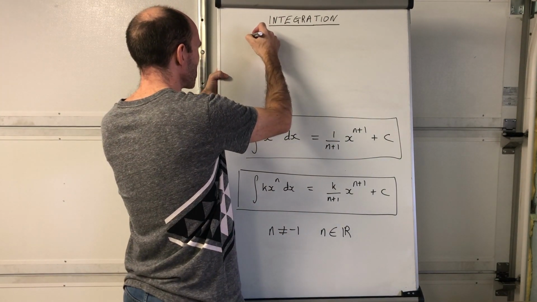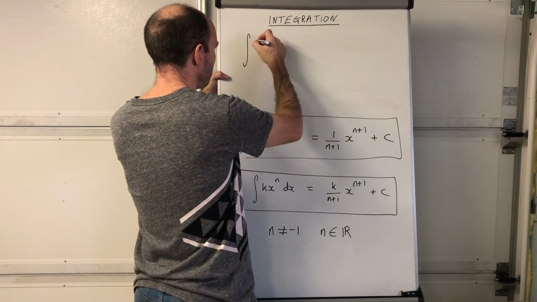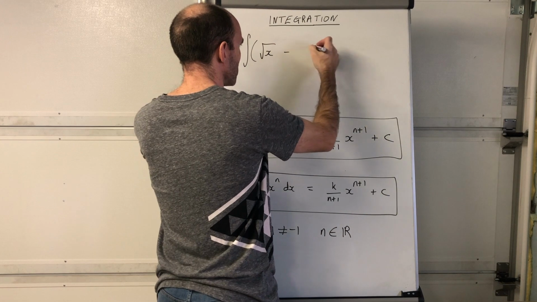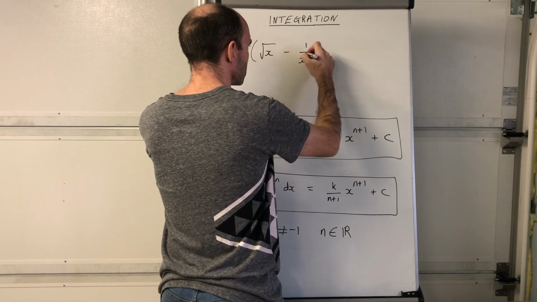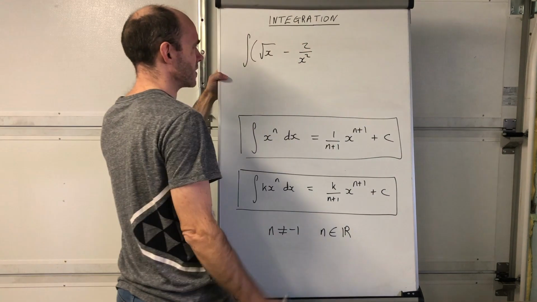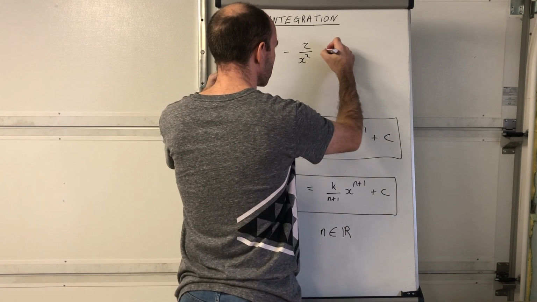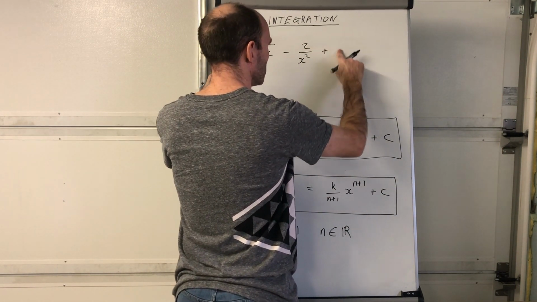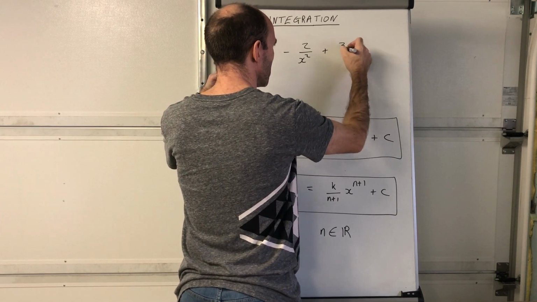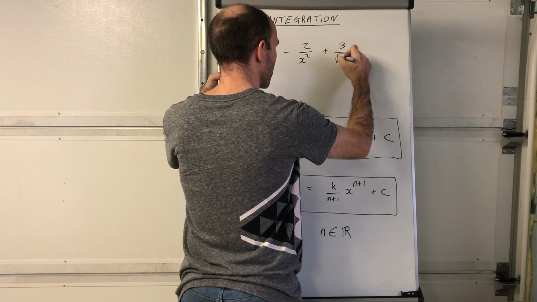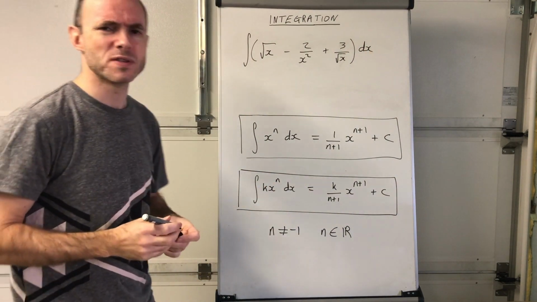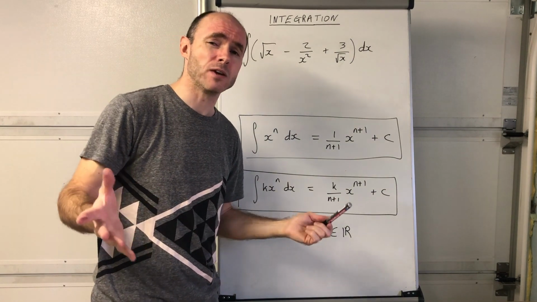So let's have a look at this one. The integral of, I'll give you a few terms, square root of x subtract 1 over x squared. Actually no, let's make that more interesting. Let's make that 2 over x squared and plus 1, no. It's always nice when you've got coefficients there, so 3 over square root of x, dx. Maybe just pause the video and have a go at that and see how you get on.